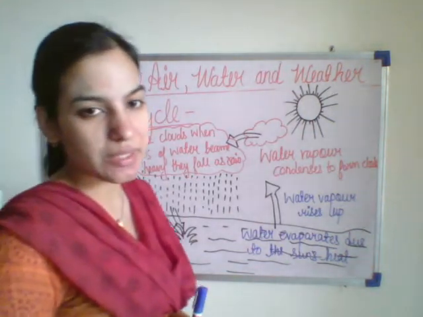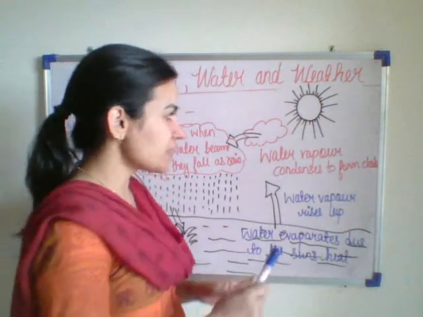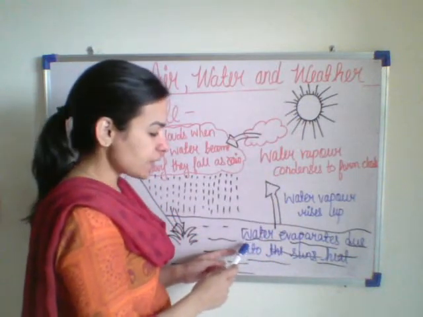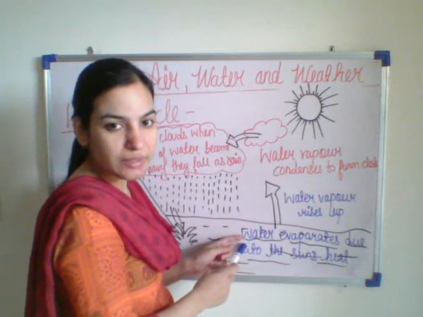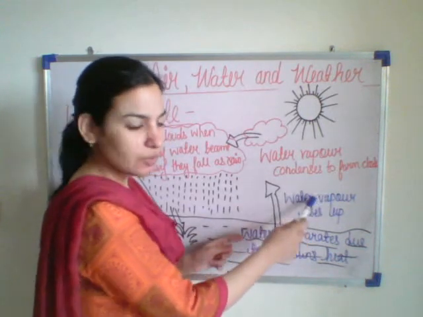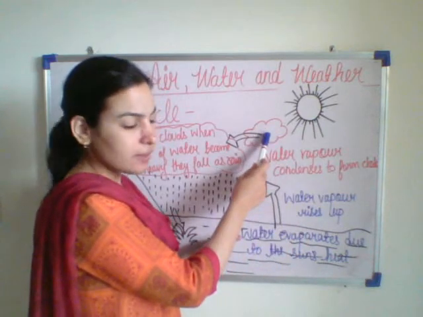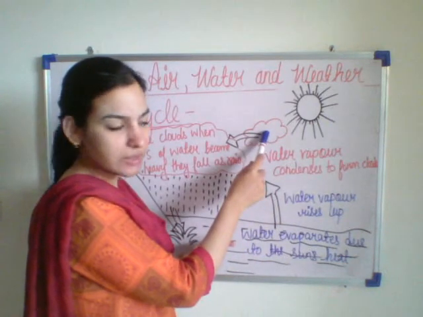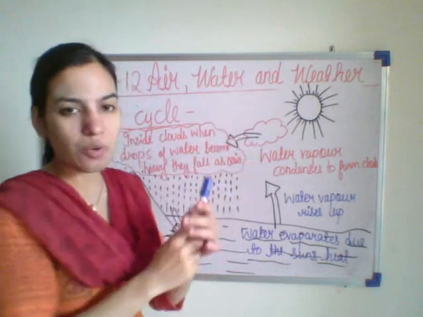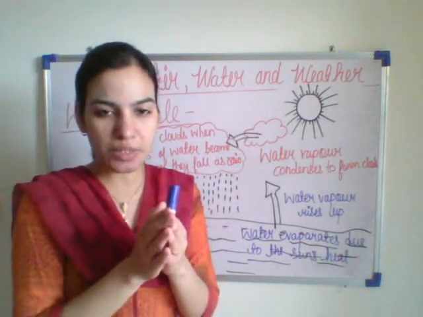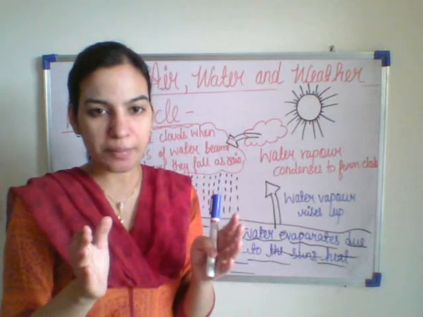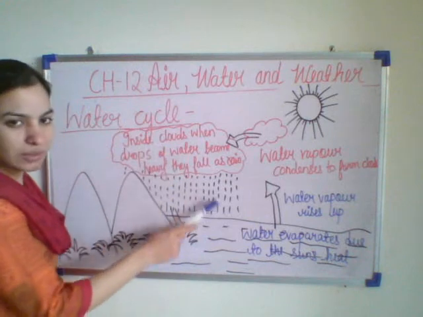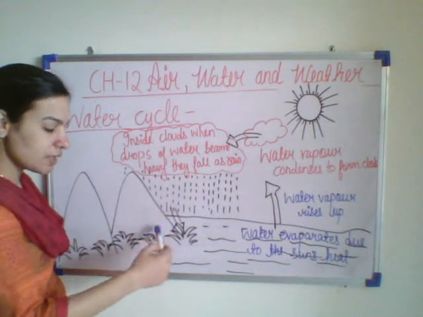So again I will explain the water cycle. What happens in the water cycle? When the sun rises, it heats the water which is present in the river, lakes and ponds. When it heats the water, what will happen? This water will change into water vapor. Now this water vapor rises up. Then it changes into water droplets. This process is called condensation. Now so many tiny droplets of water combine together and form larger droplets of water. Now it becomes so heavy that it falls again onto the ground, and this water returns back to